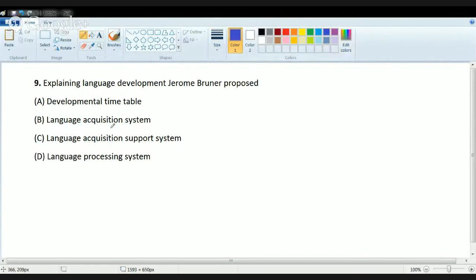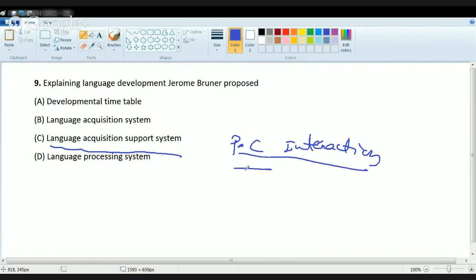What he propounded is that a language acquisition support system is developed, which provides meaningful language that is acquired by the child as a result of parent-child interaction. While they are interacting, children catch up some words which are really meaningful. So they develop a language acquisition support system, which we also call LASS. This concept was given by Jerome Bruner in his theory, which mainly focused on social interaction.